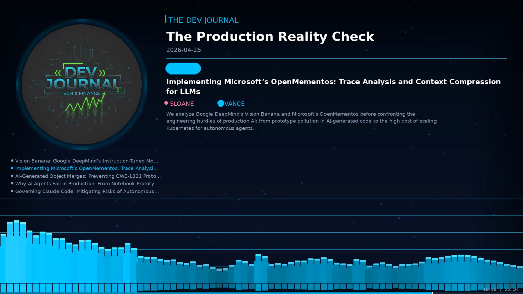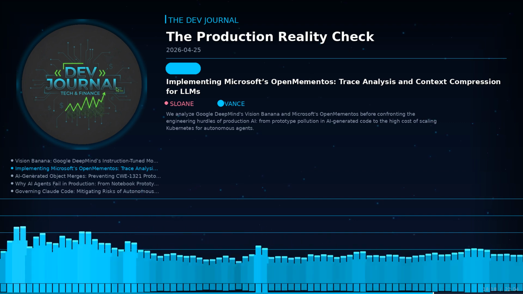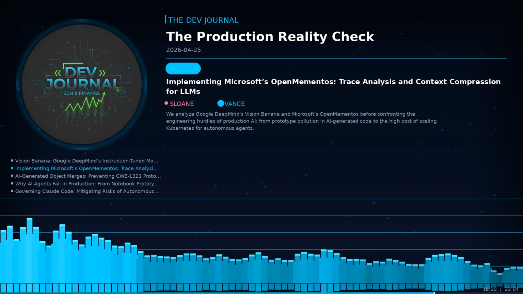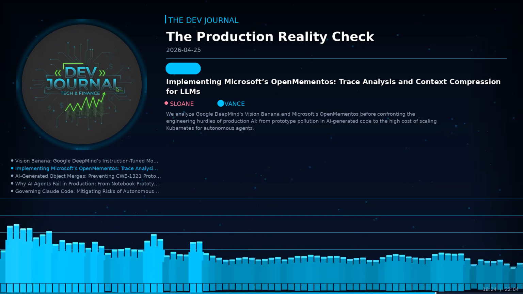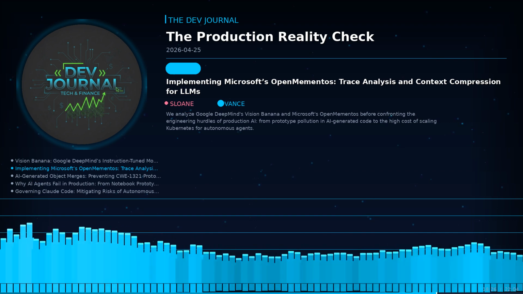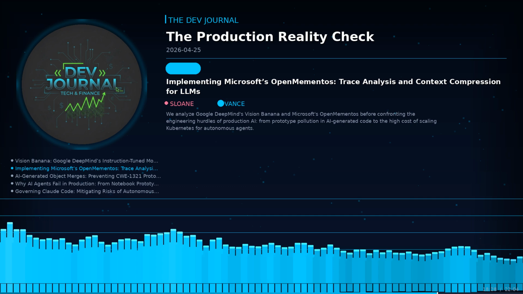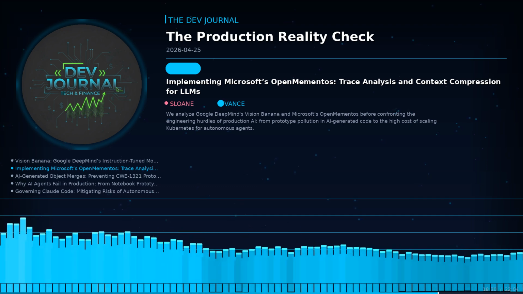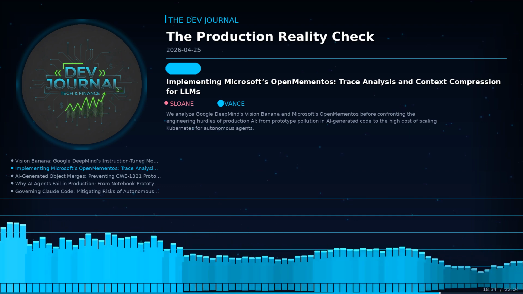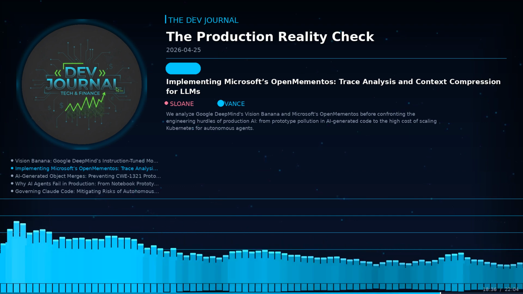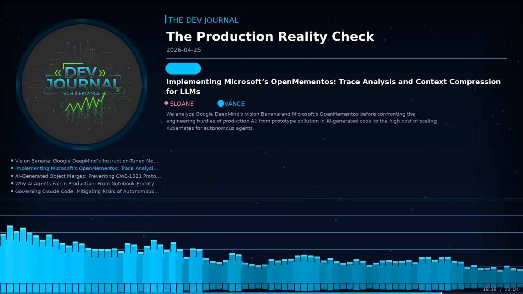The real surgical precision comes from the consolidateAfter setting, which we can tune to just 2 minutes. This eliminates the ghost capacity and idle compute waste that usually plagues large-scale clusters. By constantly reevaluating whether a node is still necessary, we stop bleeding money on hardware that is essentially doing nothing but waiting for a request.